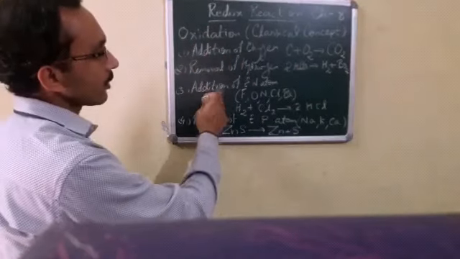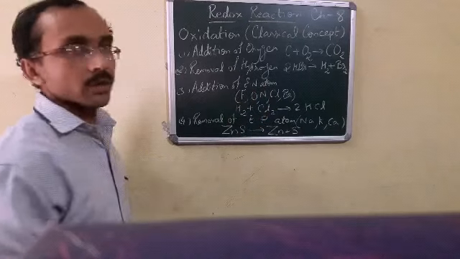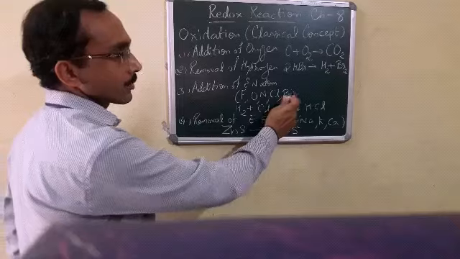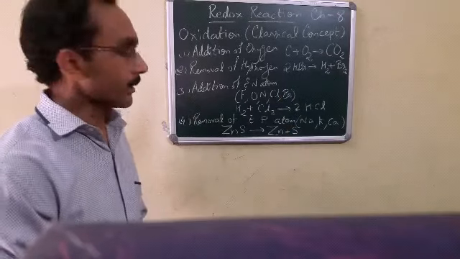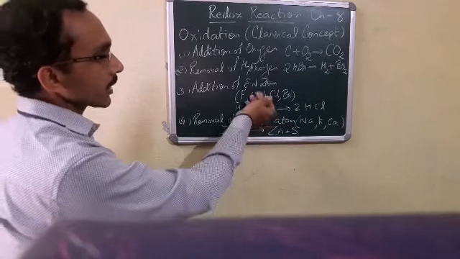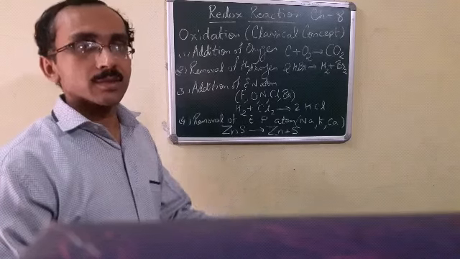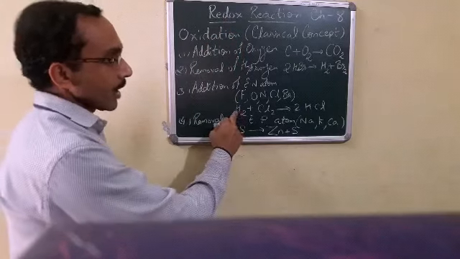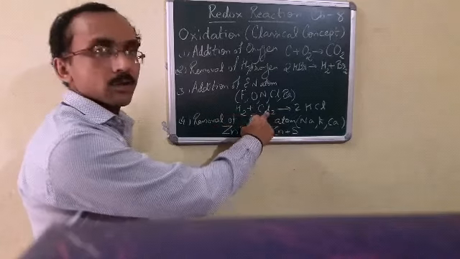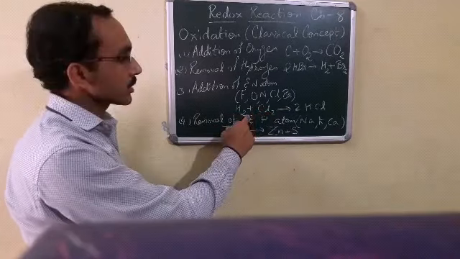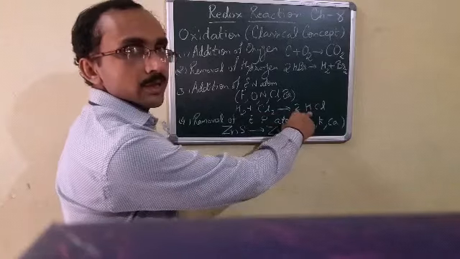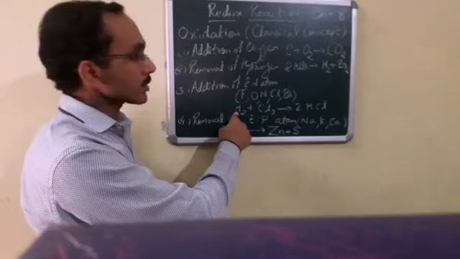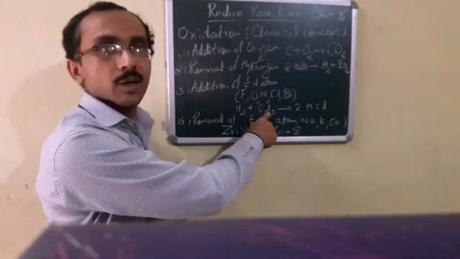Next is addition of electronegative atom. Electronegative atom means it might be fluorine, oxygen, nitrogen, chlorine, bromine, or any electronegative atom. In that case, when any electronegative atom is added to any substance, then we say oxidation takes place. For example, when chlorine, which is electronegative in nature, is added to hydrogen, then it becomes hydrochloric acid. In that case we can say that oxidation of hydrogen takes place because of addition of chlorine, that is an electronegative atom.